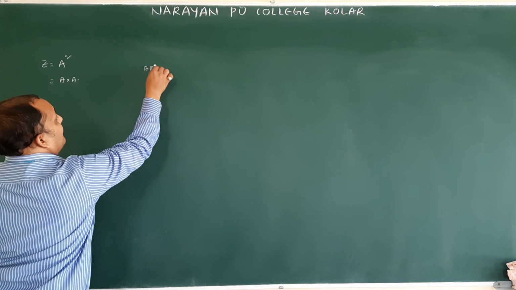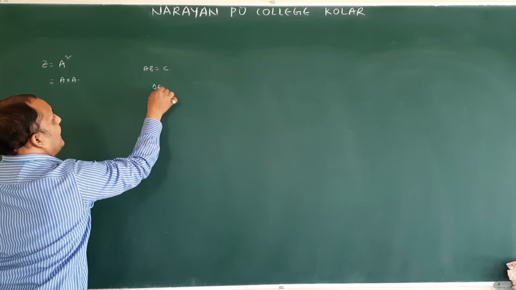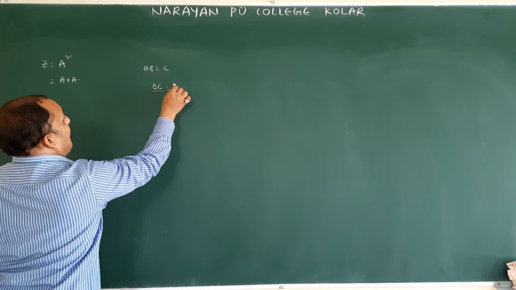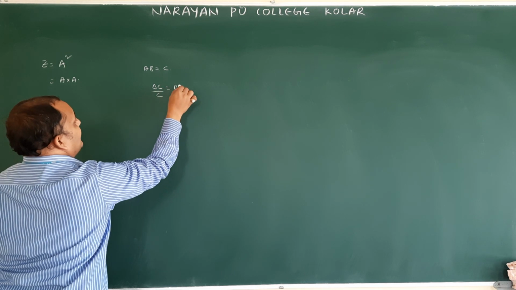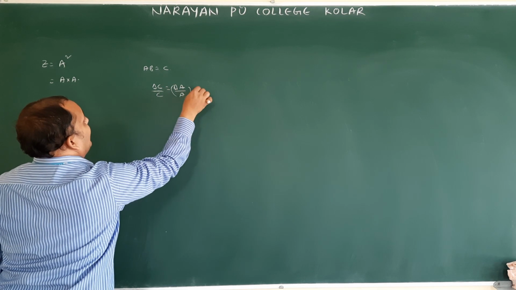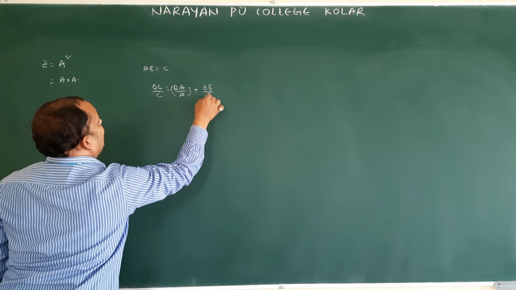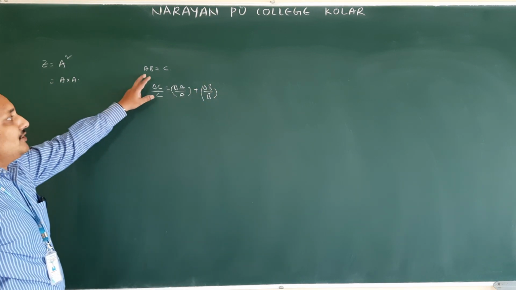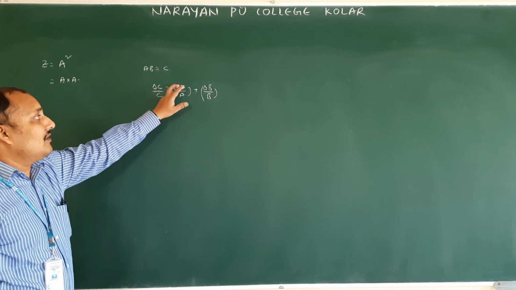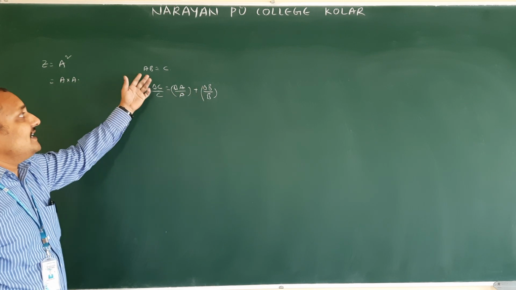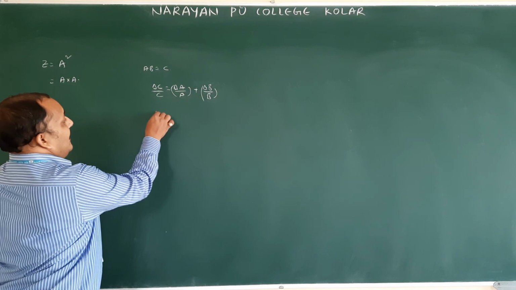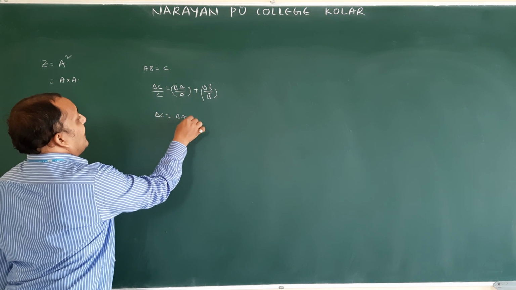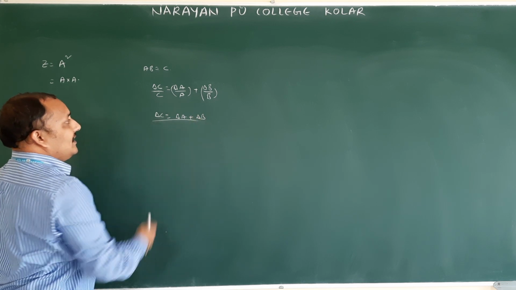For A into B, how did you get the error? For AB is equal to C, delta C by C is equal to delta A by A plus delta B by B. So if you are going to multiply two numbers, you get delta A by A plus delta B by B. If it is A plus B, you get delta C is equal to delta A plus delta B. Correct?